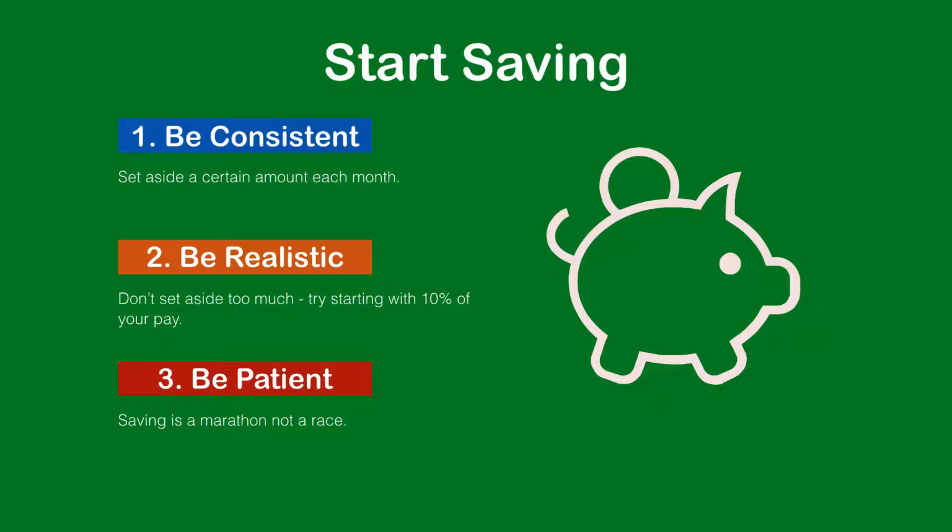2. Be realistic. Don't set aside too much. You still have to pay your expenses after all. 3. Be patient. Saving is a marathon, not a race. Hang in there and you will see the benefits. Once you've done this module, go to the goal sections of the Fly app and set your first savings goal. You'll be glad you did.